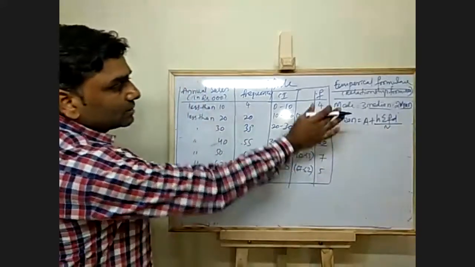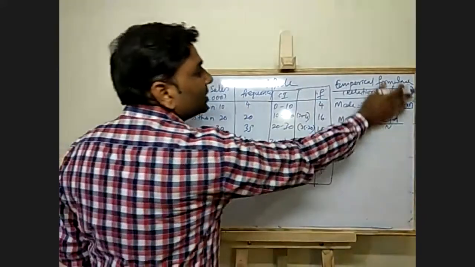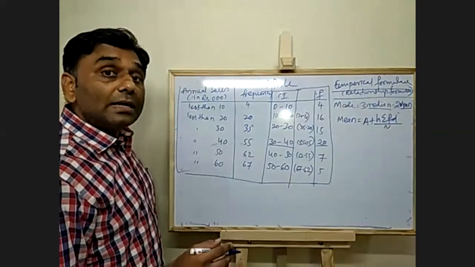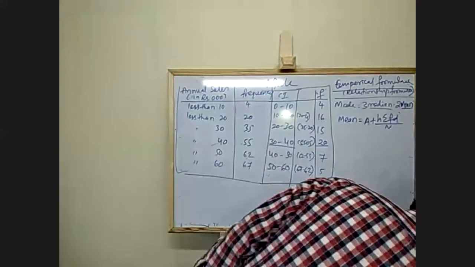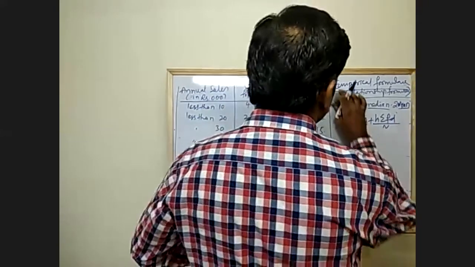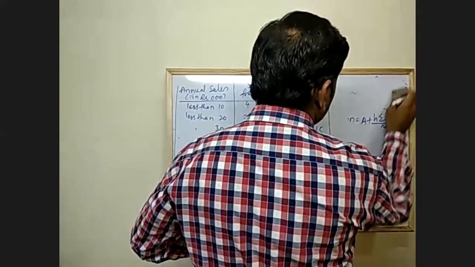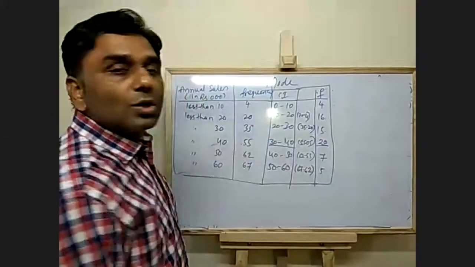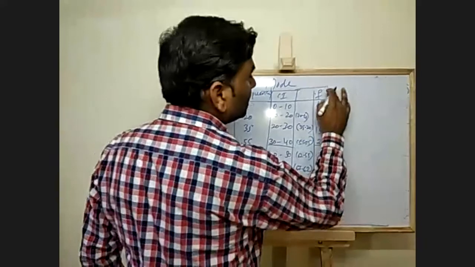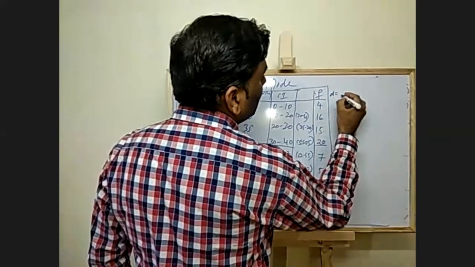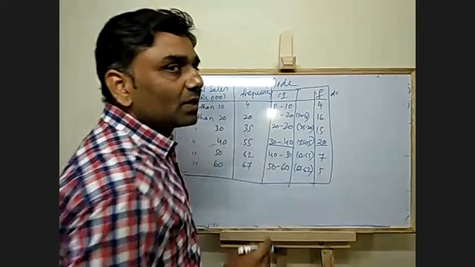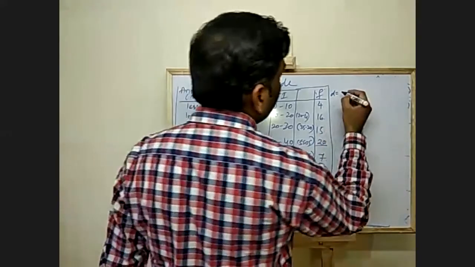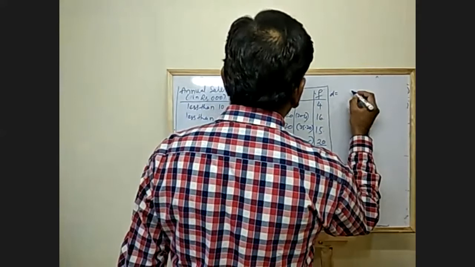I will rub this one, and I will calculate D using the assumed mean. D is equal to x minus a.